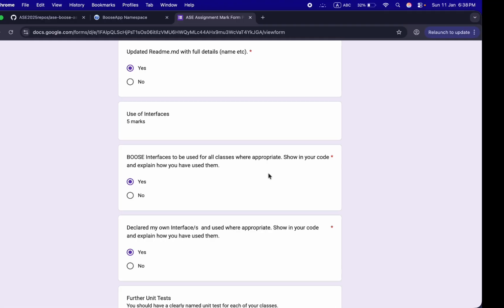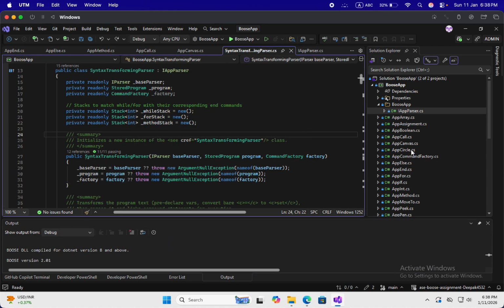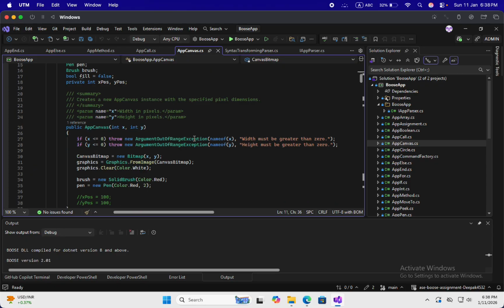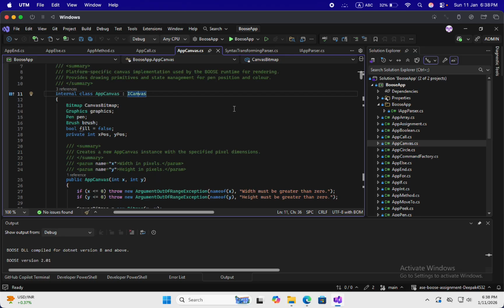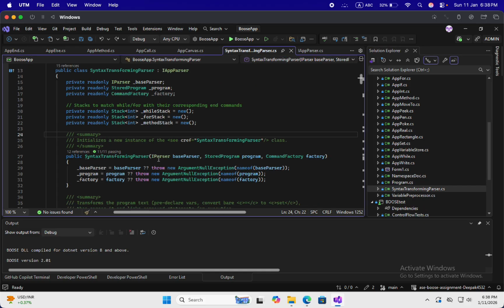Let's jump into my code. Now let's first go into my AppCanvas.cs. Here you can see I have implemented the ICanvas interface, which is used to display the canvas and draw anything on the canvas, which I have implemented over here. I have also implemented IParser for my parsing, SyntaxTransformer.Parser. Over here I have used the IParser interface too.